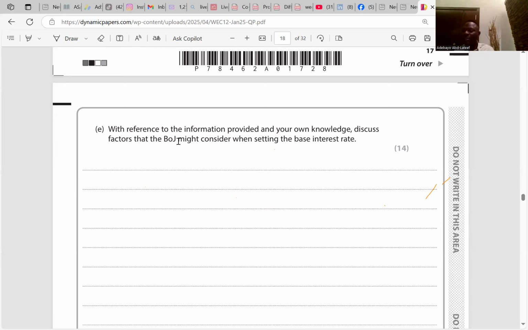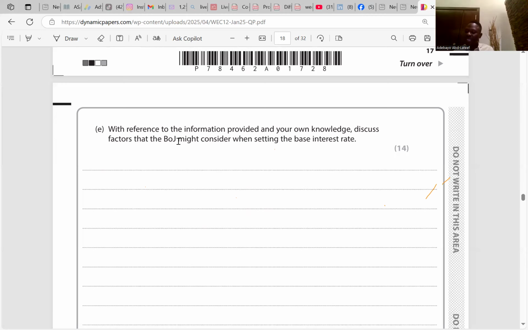Then the next thing the BOJ might put into consideration is the net trade balance. Exports rose by 3.2% in quarter 2 of 2023, while imports fell by 4.3%. So the BOJ with the government may decide to reduce the base interest rate, to encourage more exports.